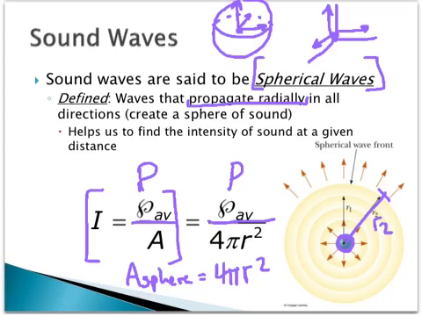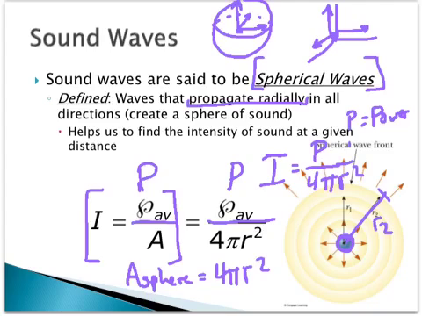So this gives us an equation for the intensity of a spherical wave, a more useful equation to calculate the intensity of sound, which is power divided by 4 pi r squared. So again, P is equal to the power, and R is the linear distance from that source.